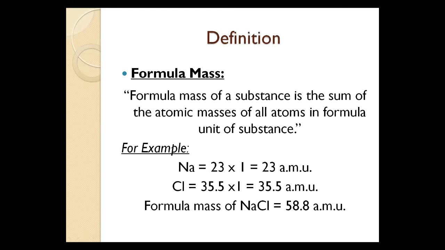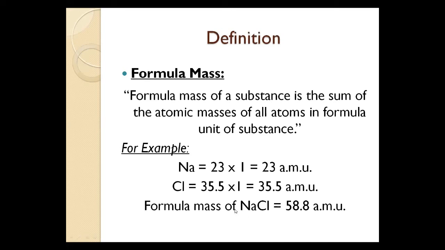Now we have the formula mass. The next term is formula mass. Formula mass of a substance is the sum of the atomic masses of all atoms in a formula unit of a substance. Suppose we have NaCl. This is a compound. Okay? Its formula is NaCl.